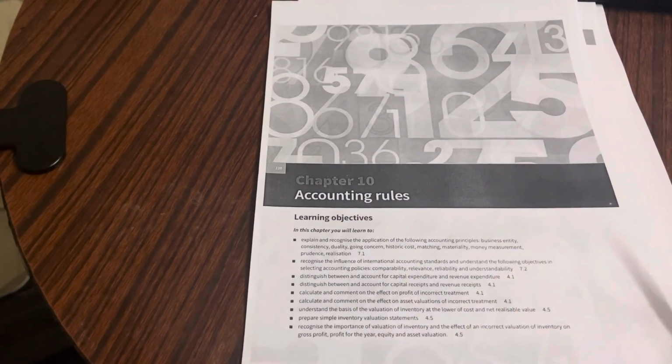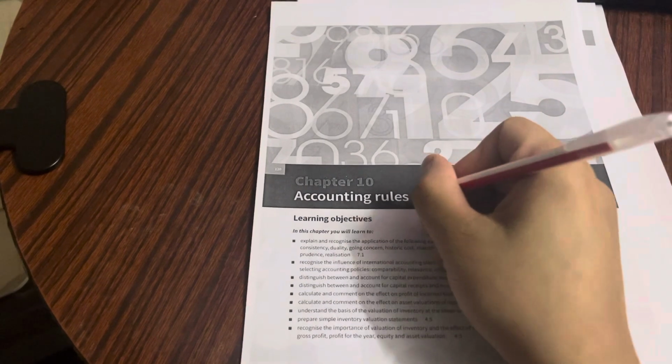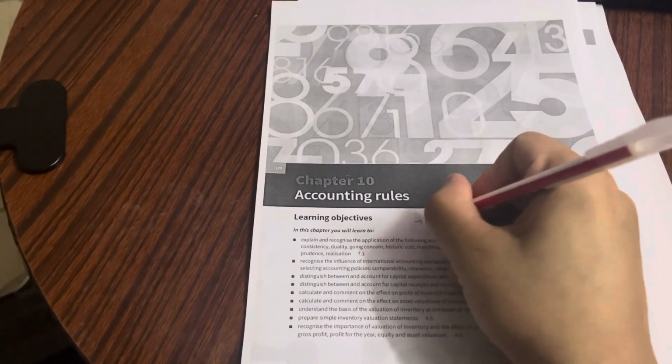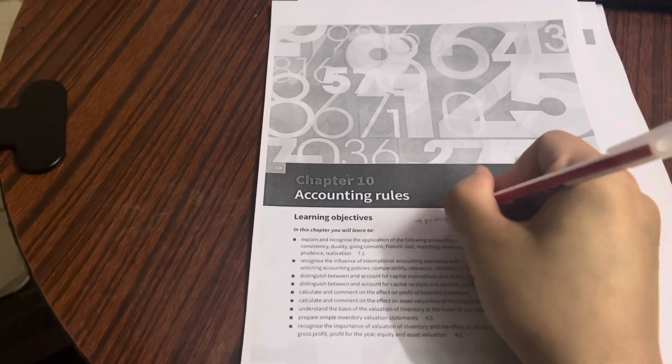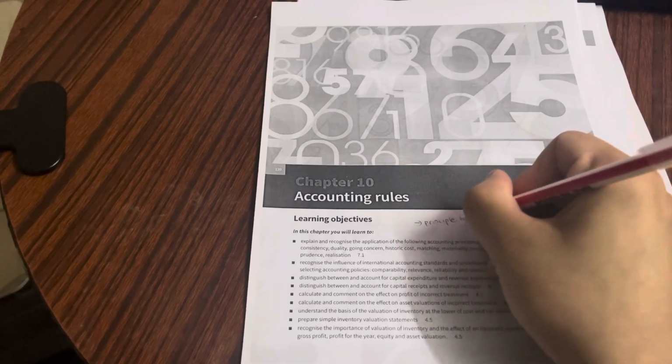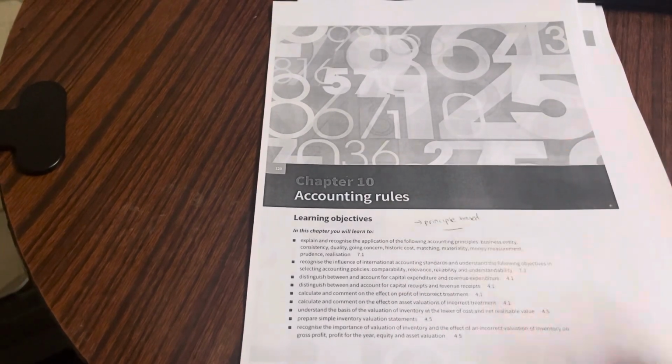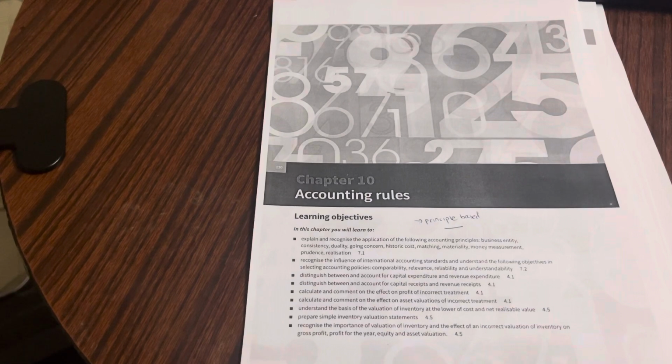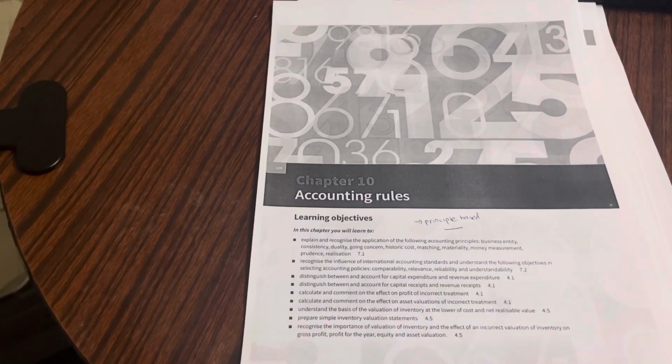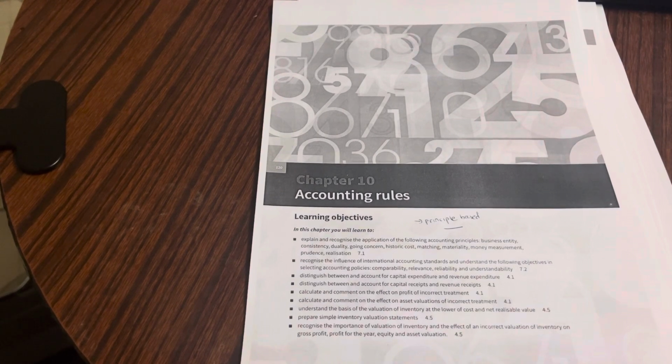Now, first of all, you have to understand that accounting is a principle-based subject. So what that means is we don't have fixed rules for everything, but rather we have principles that dictate the actions. Therefore, accounting principles are flexible and they can be applied in any kind of business scenario.